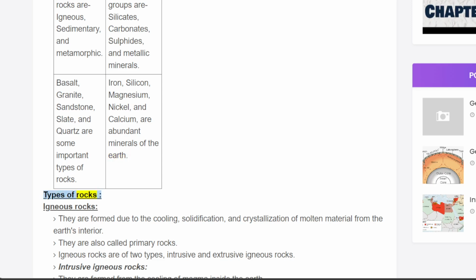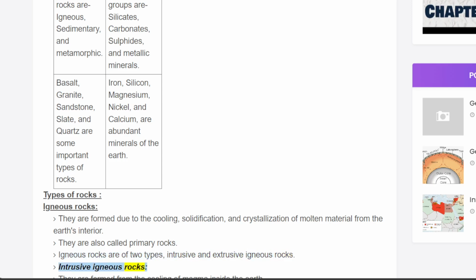Types of rocks. Igneous rocks. They are formed due to the cooling, solidification, and crystallization of molten material from the Earth's interior. They are also called primary rocks. Igneous rocks are of two types, intrusive and extrusive igneous rocks.